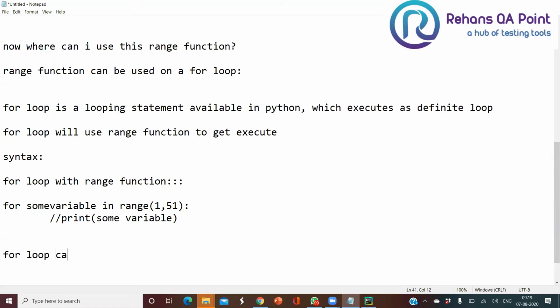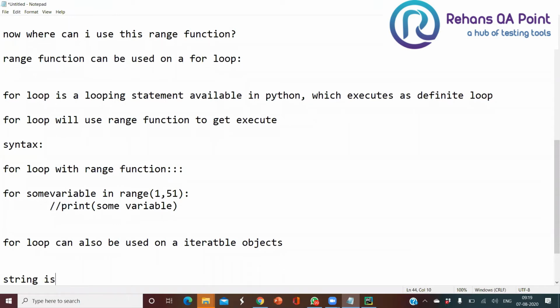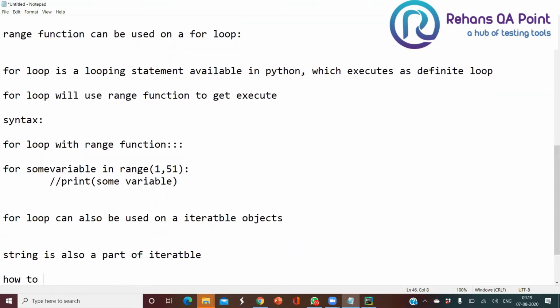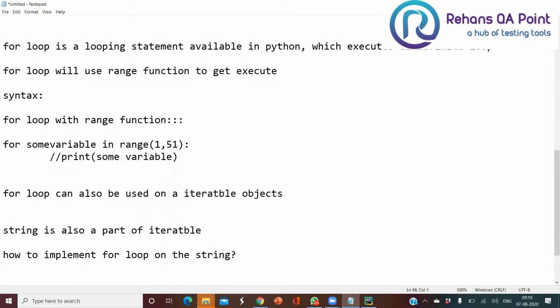So for loop can also be used on iterable objects. I'll explain iterables in detail later. For now just think of an iterable object. A string is also a part of iterable. So how to implement a for loop on a string? Is that possible? Yes, very simple.